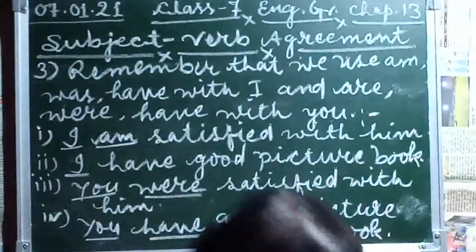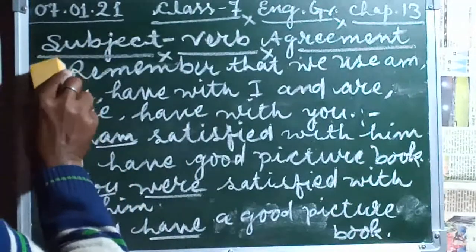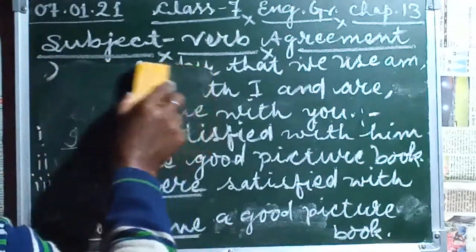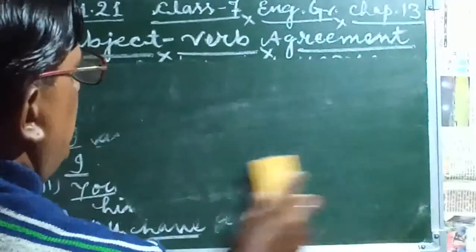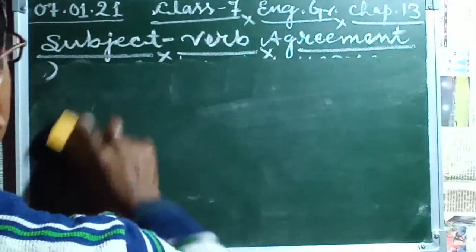Next I am taking, children, the fourth point. Point by point I am going to confirm to you, so you listen properly. In point number 4, what is given?